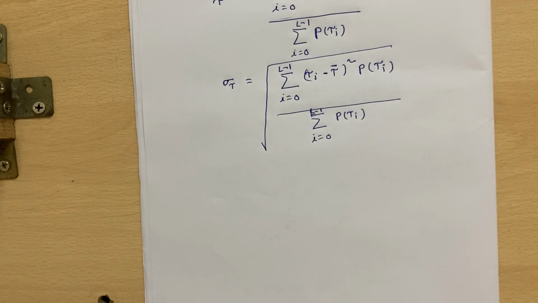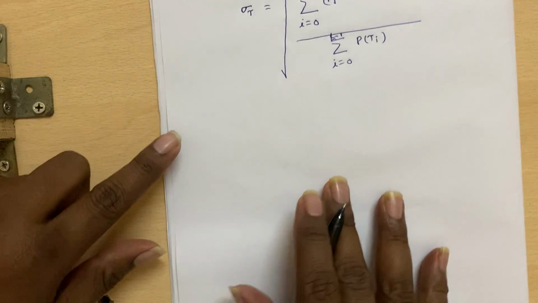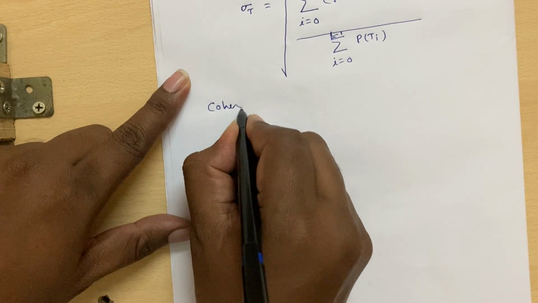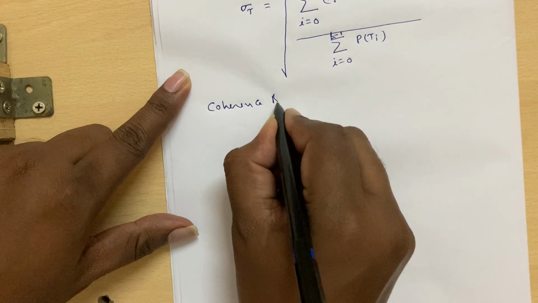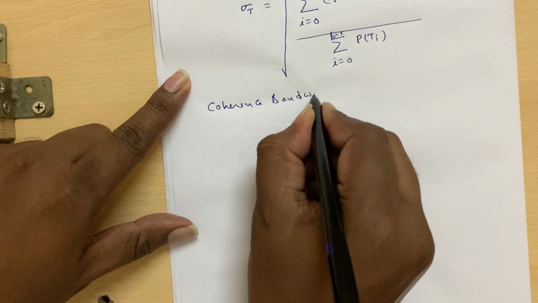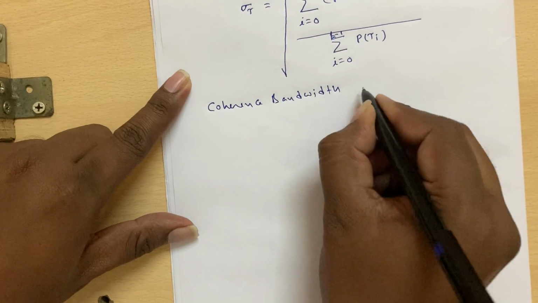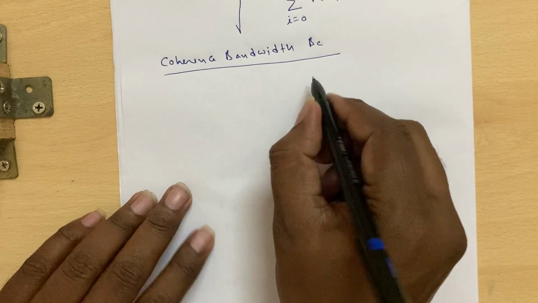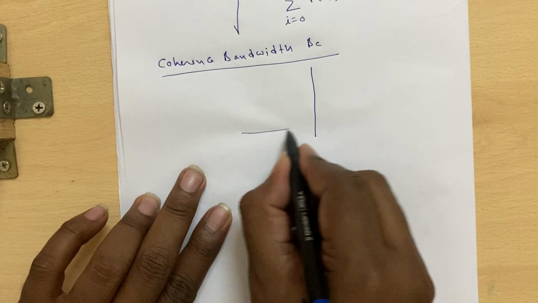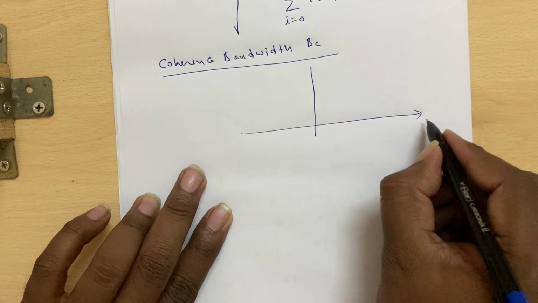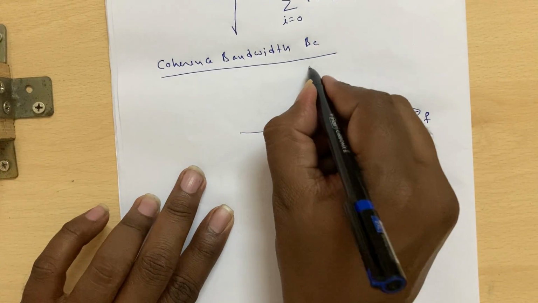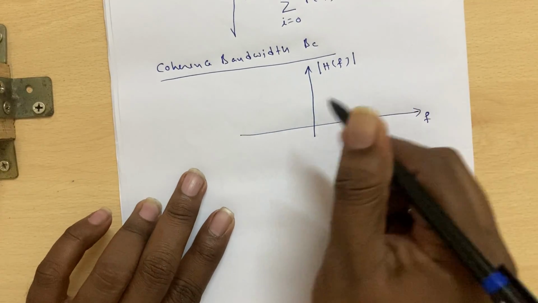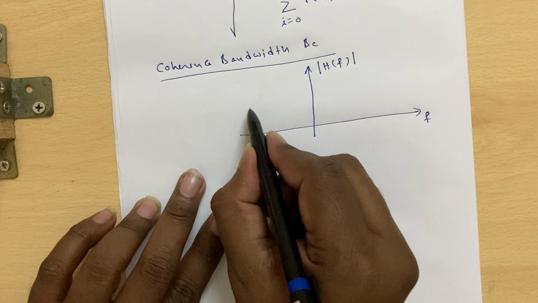So one more last point here is to discuss about the coherence bandwidth. Coherence bandwidth, B_C. As we have seen, the frequency response of the channel, which is the magnitude of the Fourier transform of the impulse response, shows rapid fluctuations as the number of delays are added.